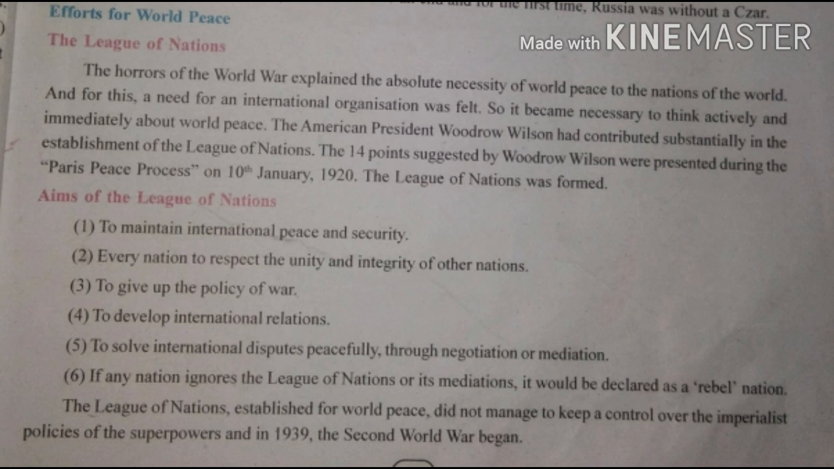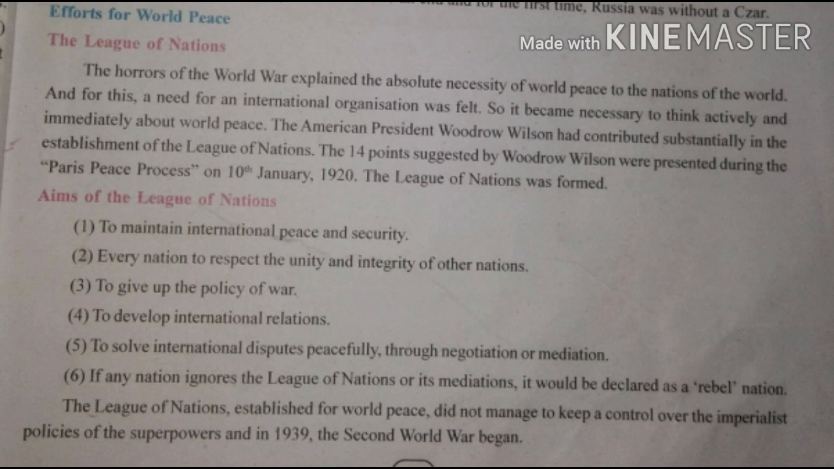So the League of Nations, established for world peace, did not manage to control the imperialist activities of the superpowers. Now what is imperialism? A political system in which a rich and powerful country controls the countries which are not rich and powerful itself. So the powerful country tries to suppress, oppress and torture the poor country. That imperialist policies of superpowers led to the Second World War beginning in 1939.